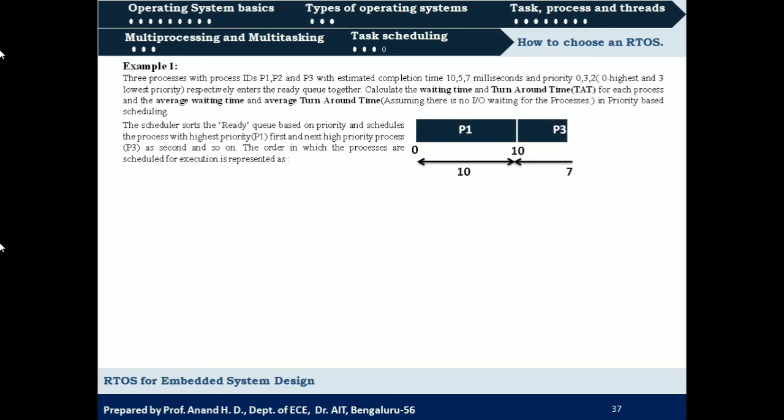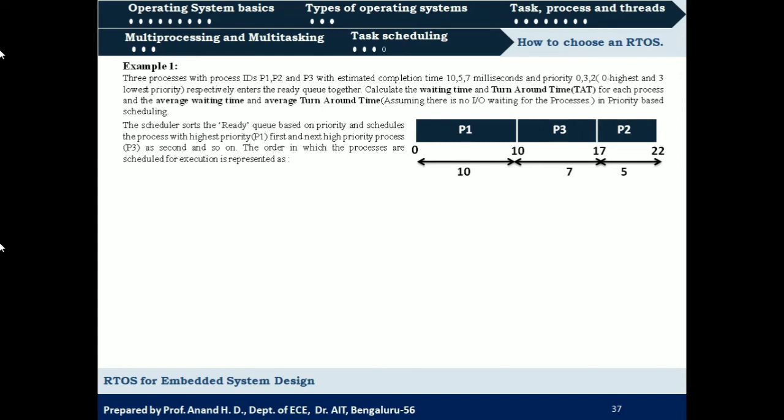It is going to execute for 7 milliseconds, and lastly the remaining process, that is P2, will be scheduled and it will be executing for 5 milliseconds. So this will be the sequence of execution of these three processes: first P1, then P3, then P2, based on their priority, that is 0, 2 and 3. So now what will be the waiting time of process 1?